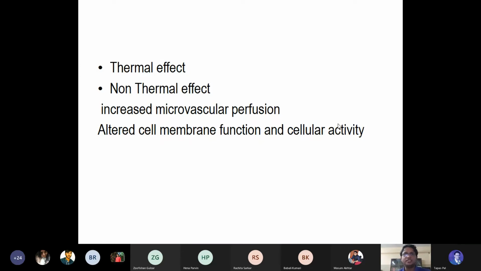Among that, the main two are increased microvascular perfusion and altered cell membrane function and cellular activity. These two are the main things, and they ultimately result in physiological changes of the body tissue.